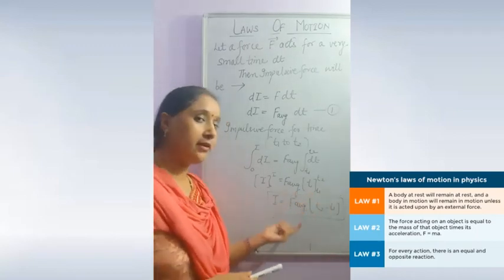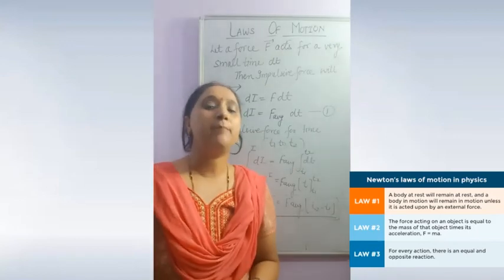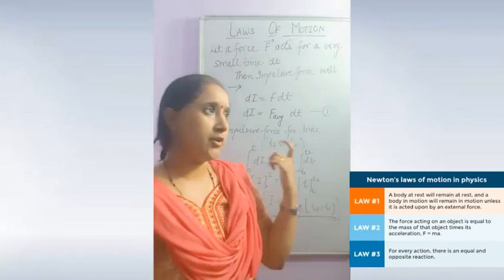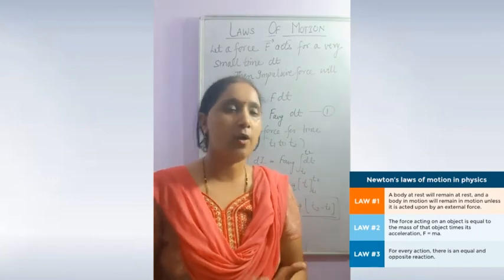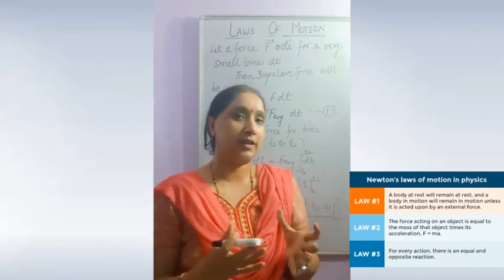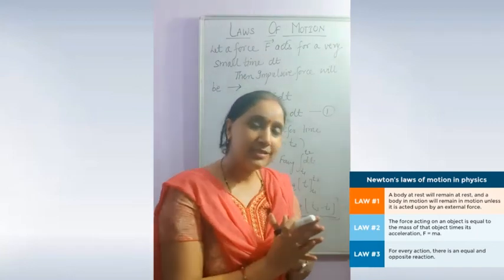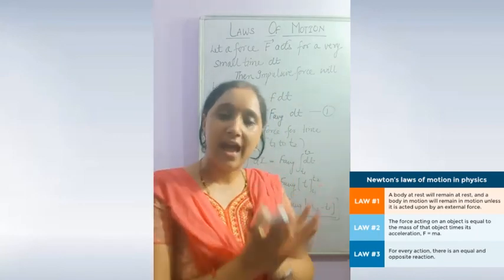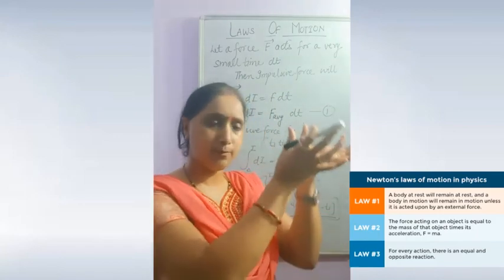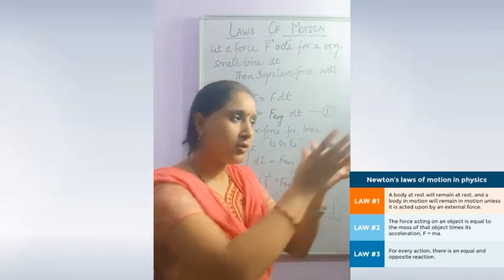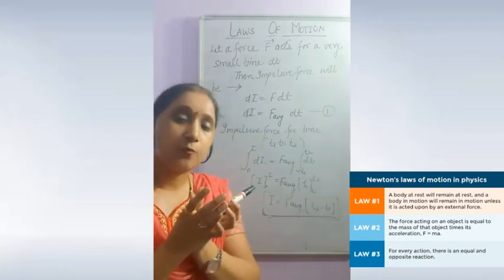Okay, it's clear. There are many practical life examples based on impulse. One example: you must have seen that when a cricketer catches a ball, the impulse is imparted to the hand. The cricketer takes a little time in catching. Why is it so?